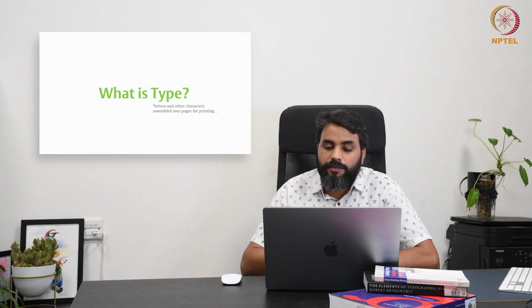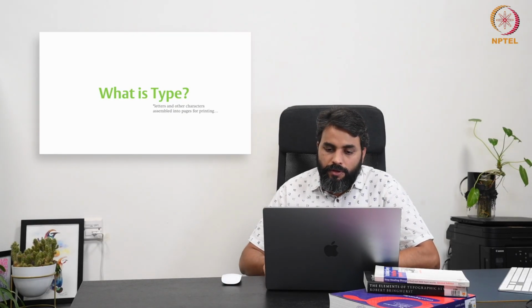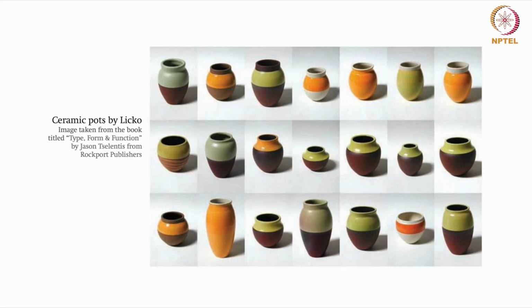And many times we get this confused with font and typeface. I will give you this example. This is a set of ceramic pots created by Lico, taken from the book titled Type, Form and Function. This is a very classic example to help you understand what an individual type, or these characters, or the font are.